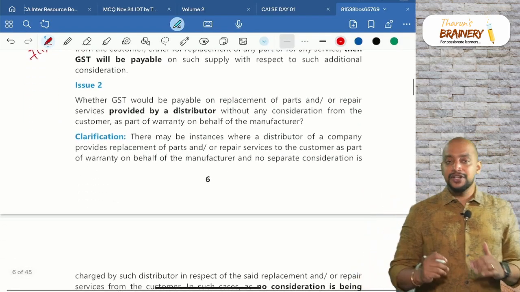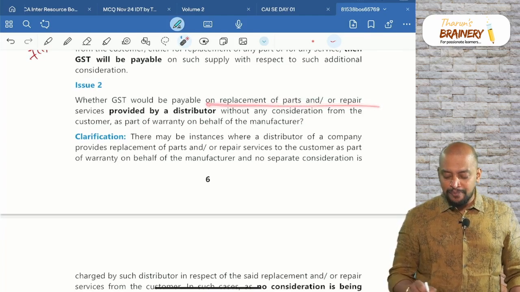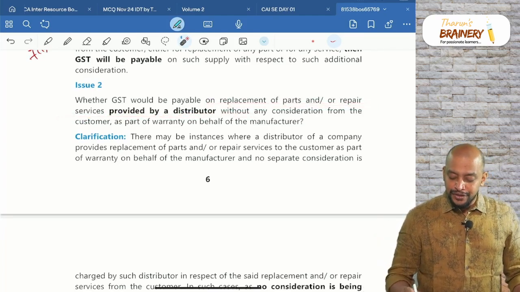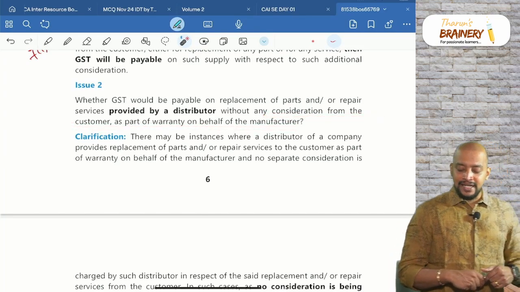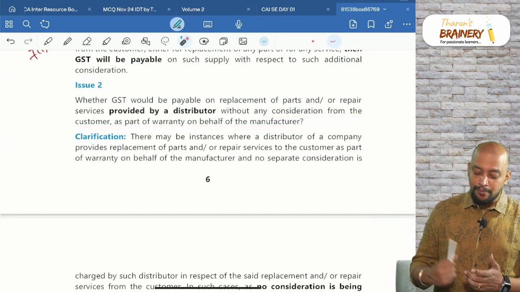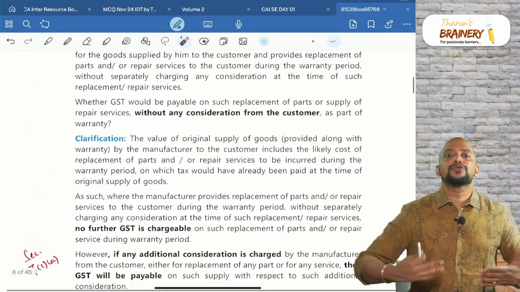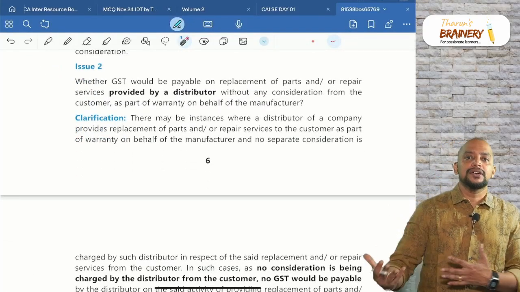Then, second issue, whether GST would be payable on replacement of parts and or repair service provided by a distributor without any consideration from the customer as a part of warranty on behalf of the manufacturer. Now, first one is in the context of manufacturer who is doing. Sometimes the distributor also will do the replacement.